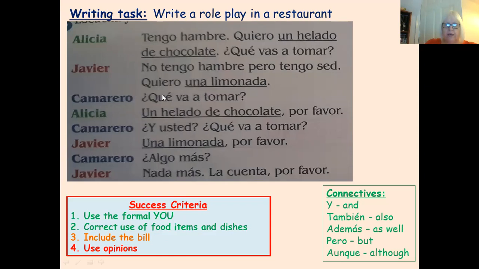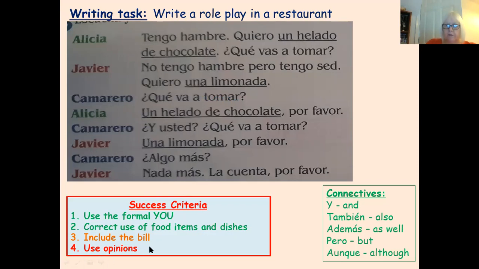The waiter's doing it here. What are you going to have? ¿Qué va a tomar? Correct use of food items and dishes, please. So, de primer plato, unas gambas, and so on and so forth. Include the bill. So if you've got the la cuenta as mentioned here as well.